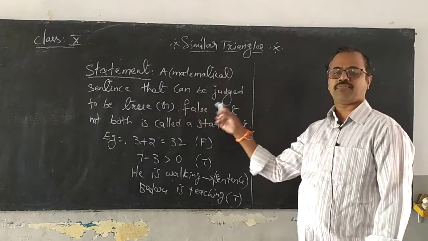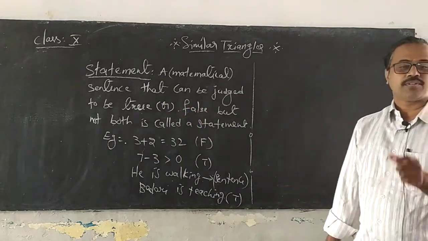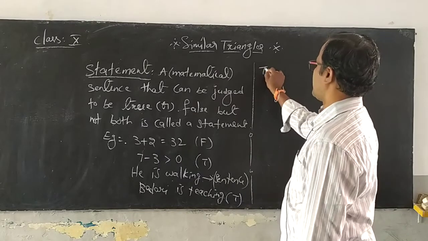What are this true and false called? These are called truth values.